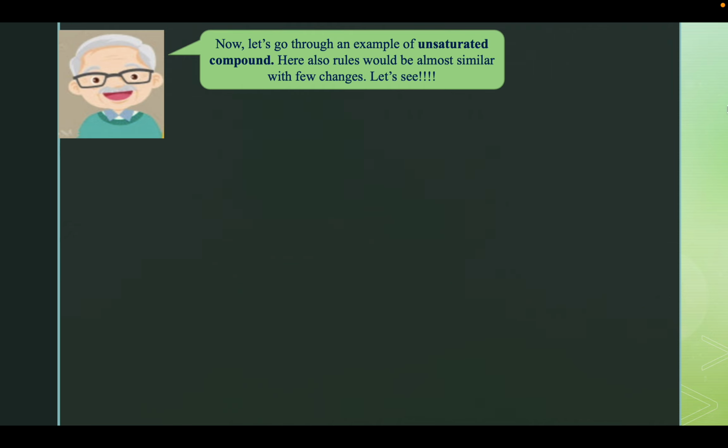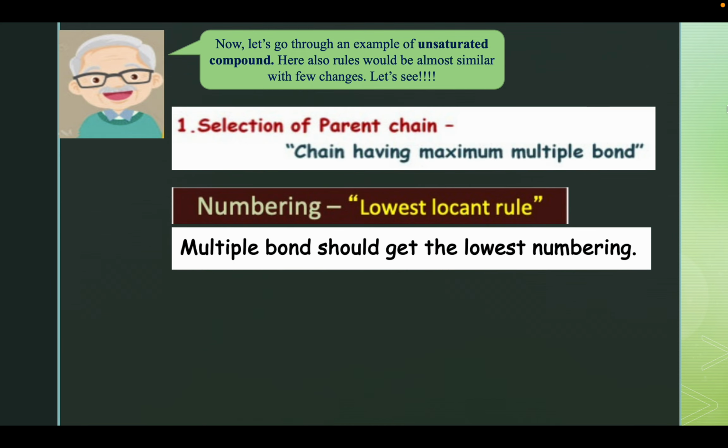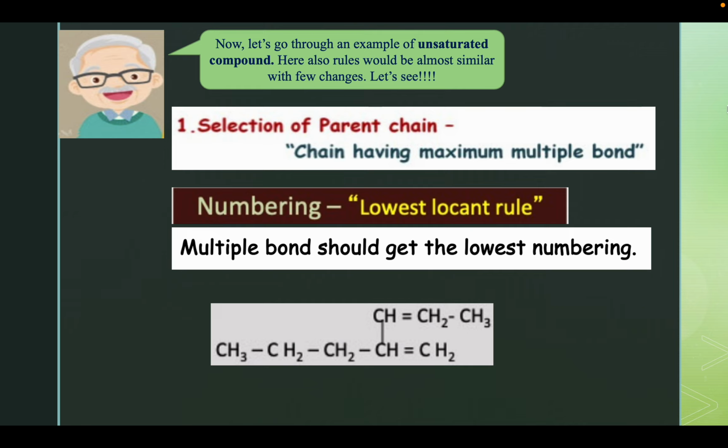Now let's go through an example of unsaturated compounds. Here also rules will be almost similar with few changes. Let's see. Here the chain having the maximum multiple bonds is selected, and that chain is also given the lowest numbering as well. For example, here you would be wondering that the longest chain is containing 7 carbons.